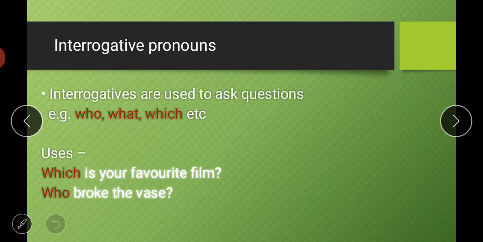Then next is interrogative pronouns. As you know, these are the question words. So interrogatives are used to ask questions. For example, who, what, which, etc. These words are used to ask questions, so these are known as interrogative pronouns. First example: which is your favorite film? So we are asking someone which is your favorite film. We are asking a question about film. So this word which here is an interrogative pronoun.